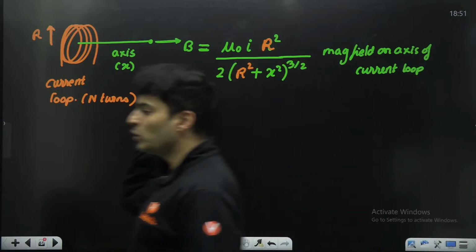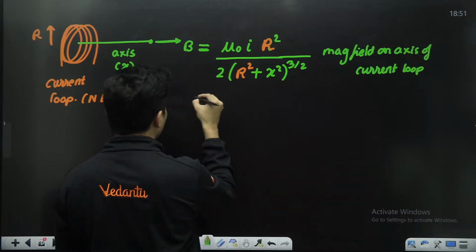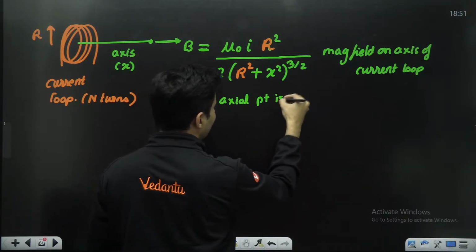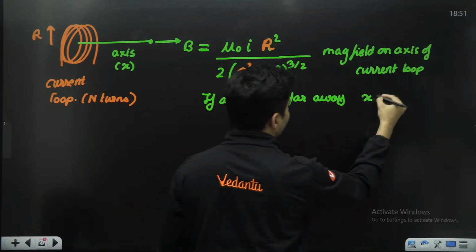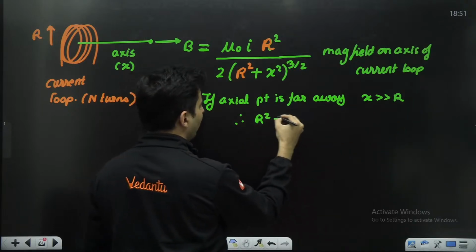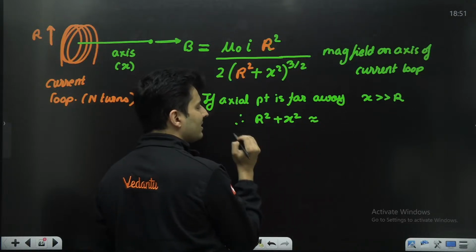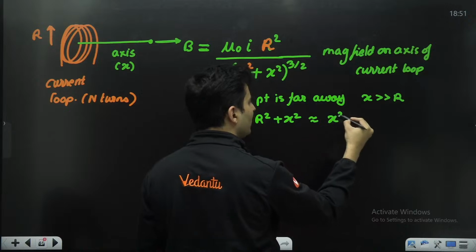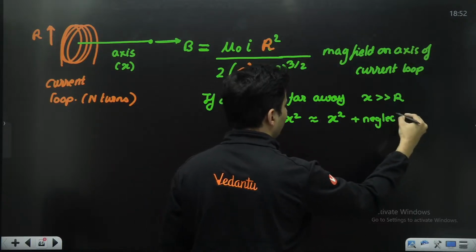Now, if your axial point is far away, this is very, very important. If the axial point is far away, what do I mean by that? X is much, much larger than R. Then what will happen? R square plus X square will be approximately equal to X square only, because this is very large, this is small, and the next term will be neglected.